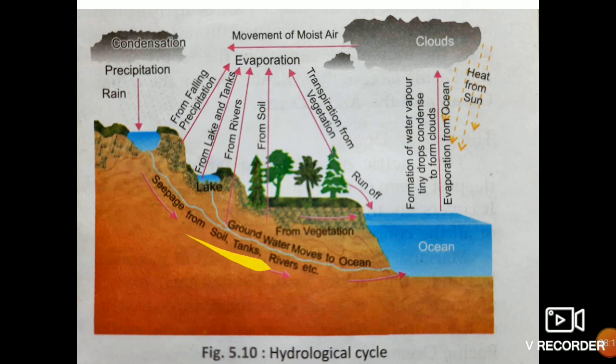Then the rain water goes to the ocean, and the same process starts again. That is the hydrological cycle, the water cycle. This water cycle is very important. The water gets evaporated, it forms clouds, and moisture is there in the atmosphere. The rain happens, the same water goes to the ocean, and this process is repeated again and again. That is the hydrological cycle.